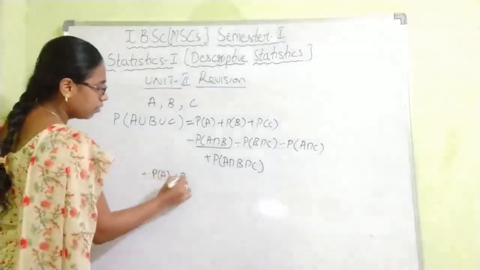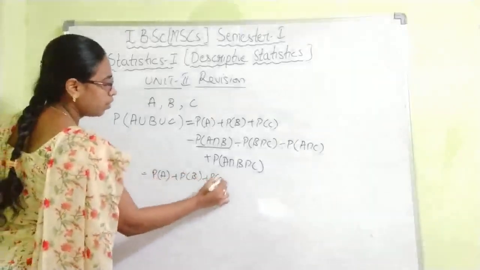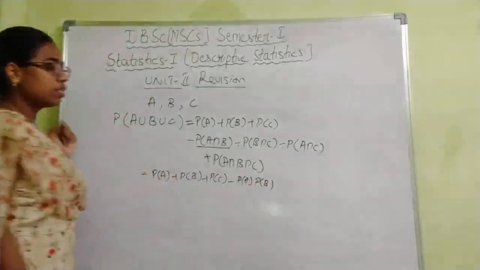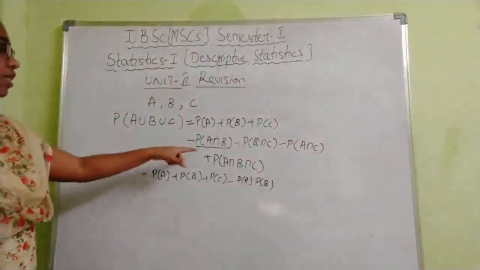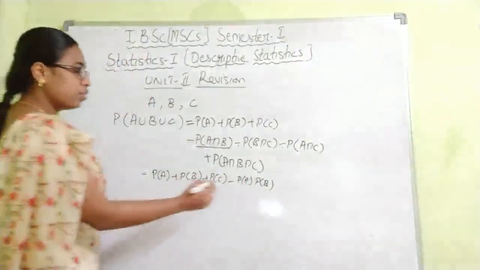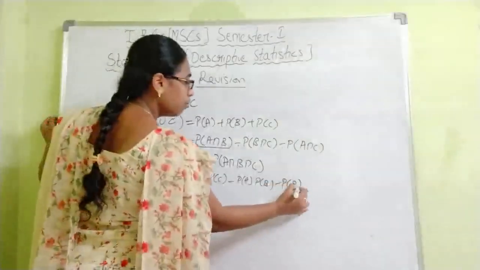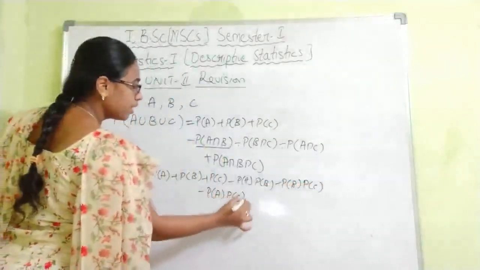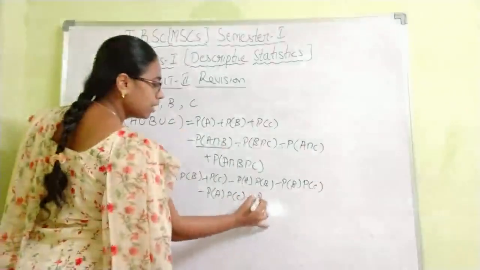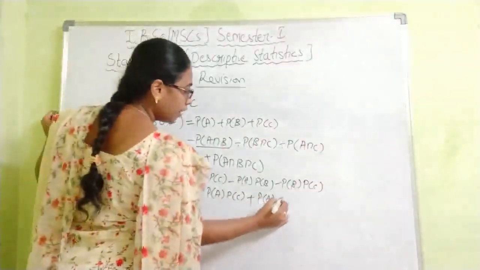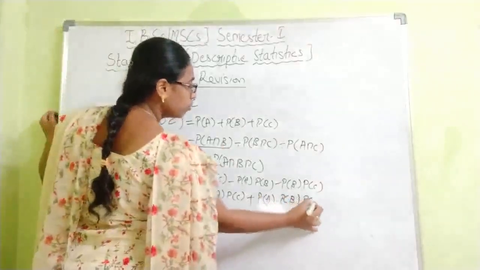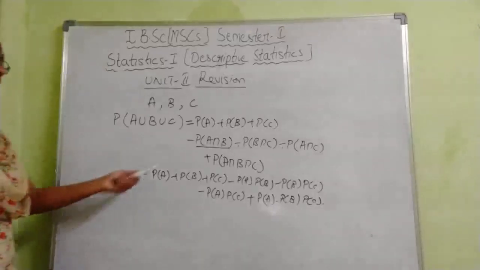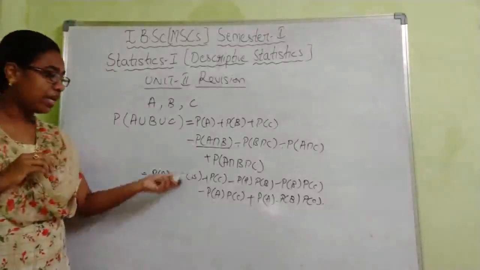So here what you will get is P of A plus P of B plus P of C minus P of A into P of B, because the condition for independence is P of A intersection B equals P of A into P of B. Similarly, minus P of B into P of C minus P of A into P of C plus, since all 3 are independent, P of A into P of B into P of C. If you read the definitions, you can get an idea that these are independent events, so we can write it in this form.